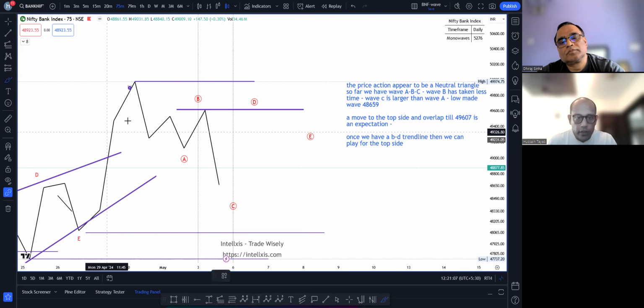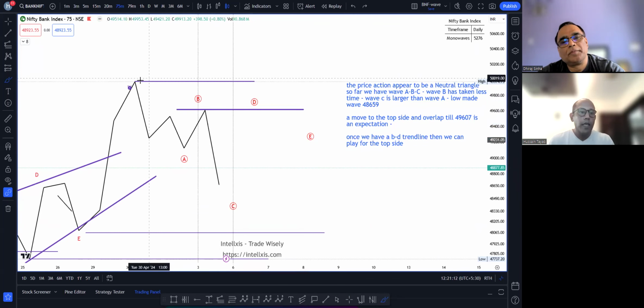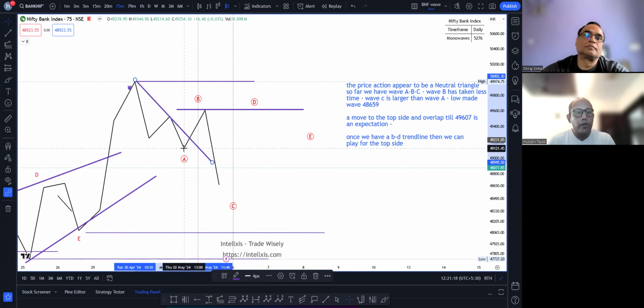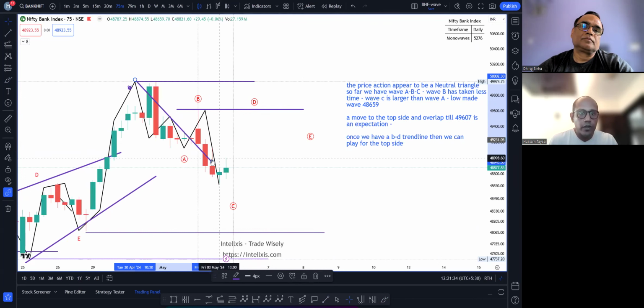I'm talking about this movement, this zigzag pattern. Okay. Net to net, sir, क्या है? हमने ऐसा एक 0B trend line बना दिया था because we expected prices to move to the top side. Right. Which on Friday they did. And I'll just switch on the candle. This is the Friday morning candle.